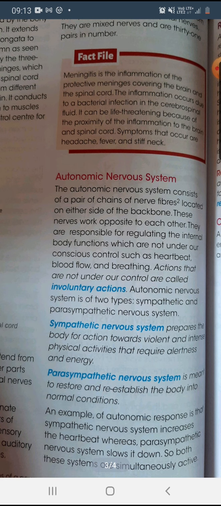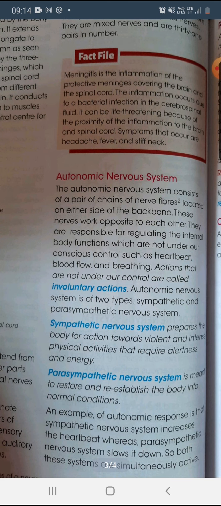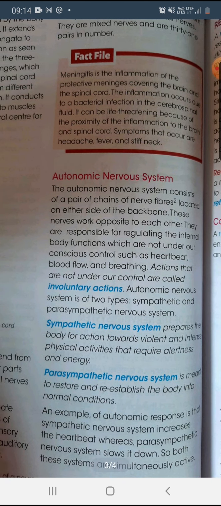The autonomic nervous system is of two types: sympathetic and parasympathetic. The sympathetic nervous system prepares the body for action towards violent and intense physical activity that requires alertness and energy. The parasympathetic nervous system restores and re-establishes the body to its normal condition. For example, the sympathetic nervous system increases the heartbeat, whereas the parasympathetic nervous system slows it down.